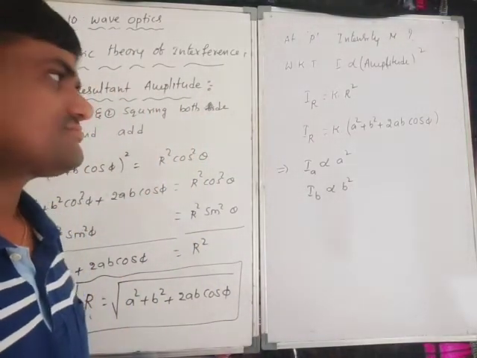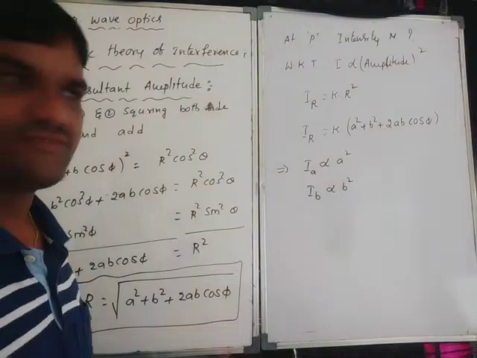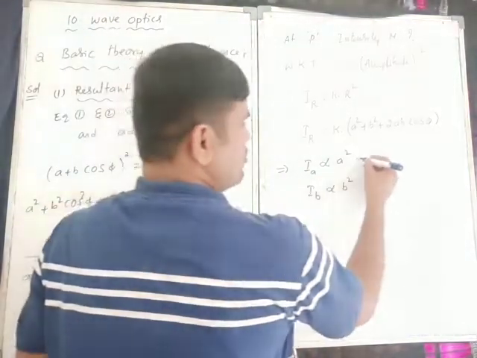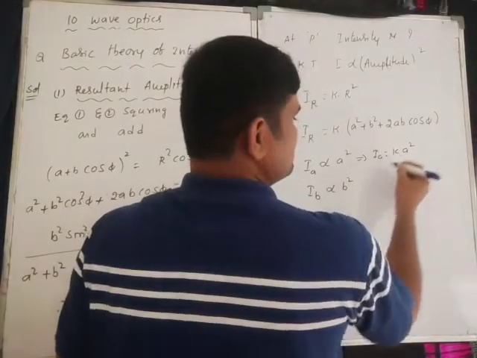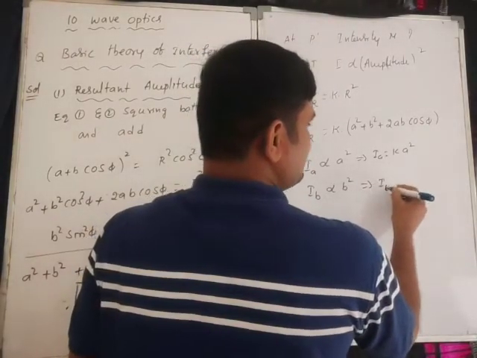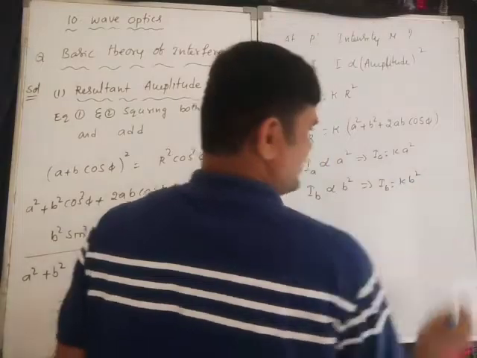So IA is equal to K into A square, and IB is equal to K into B square.